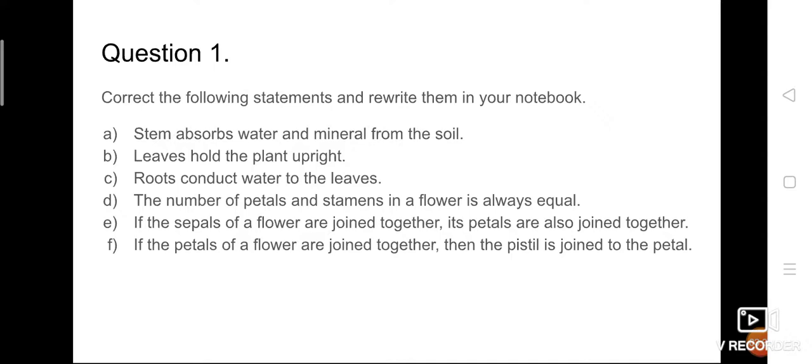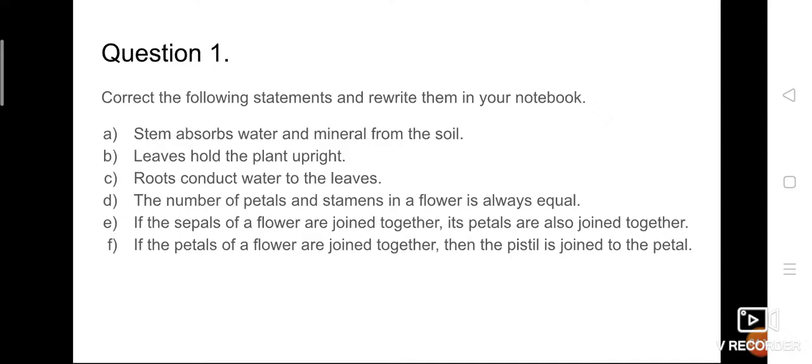Statement E. If the sepals of a flower are joined together, its petals are also joined together. Nothing like that, because sepals and petals are independent. There is no relationship between them, so the petals may or may not be joined together. Statement F. If the petals of a flower are joined together, then the pistil is joined to the petal. What do you mean by pistil? Pistil is nothing but the carpel, the female reproductive organ of a flowering plant. Again, it is not a correct statement. The petals and pistils are independent of each other, so here also it may or may not be joined.